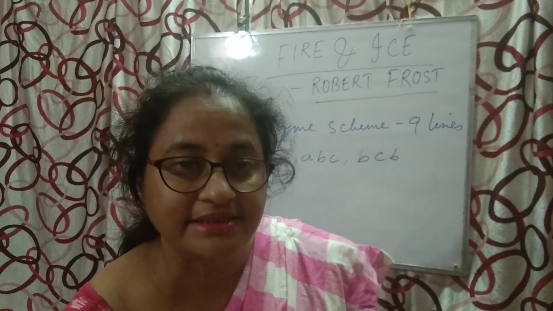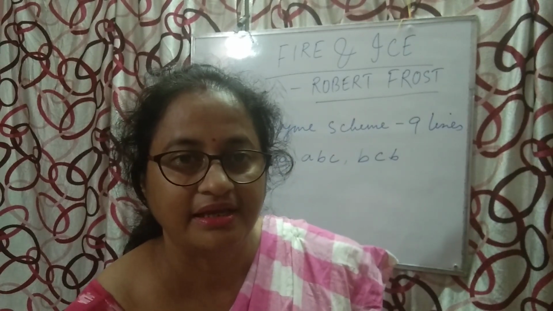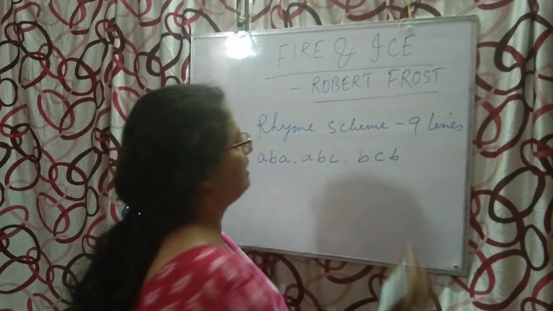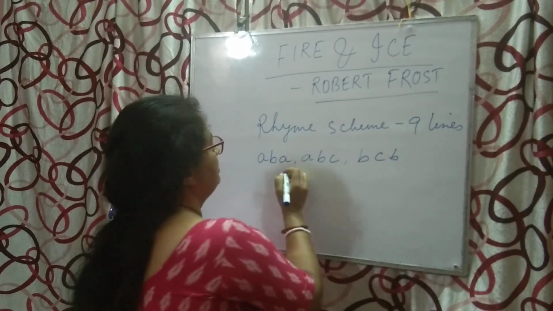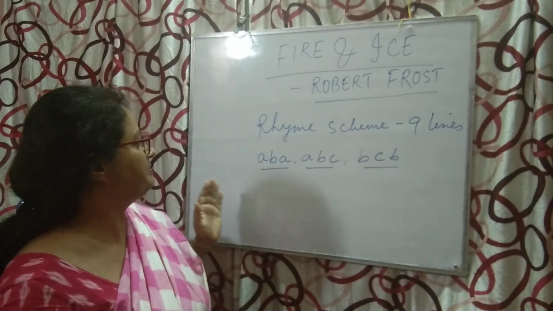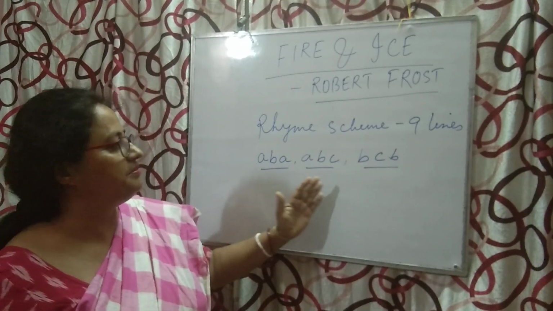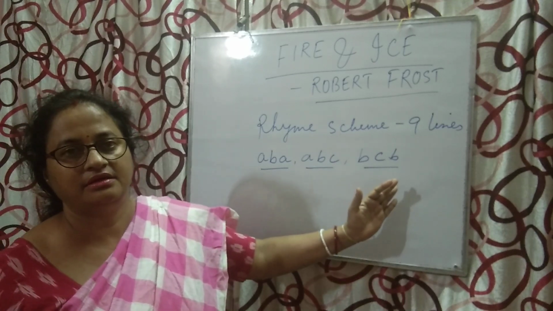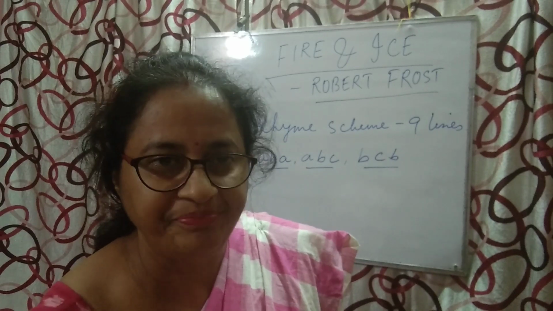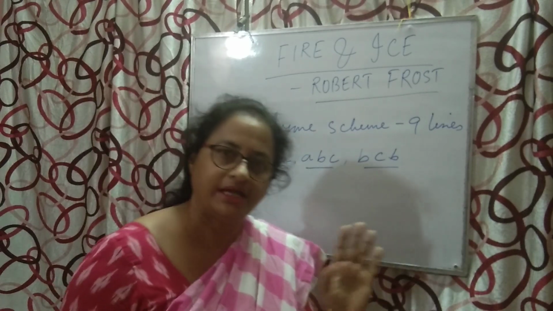Now twice, suffice, ice, twice, suffice, then suffice will be B. Now 9 lines is over. Now what is the rhyme scheme? A, B, A, B, C, B, C, B. If you go through the poem, it is clear to you. Correct?